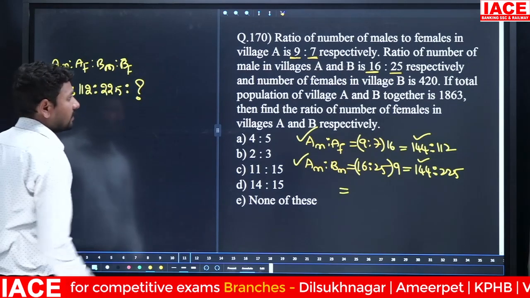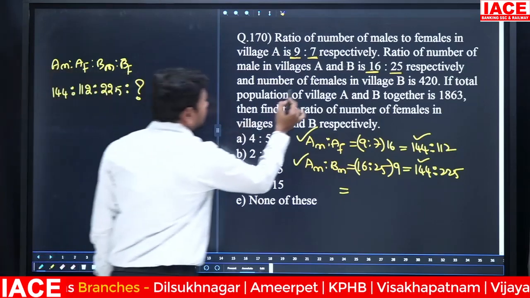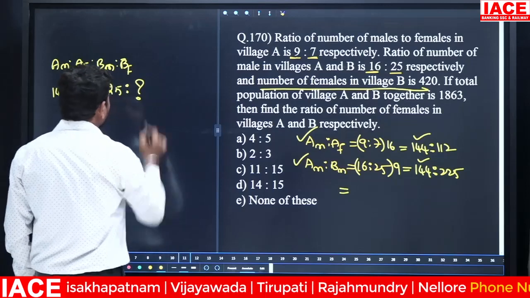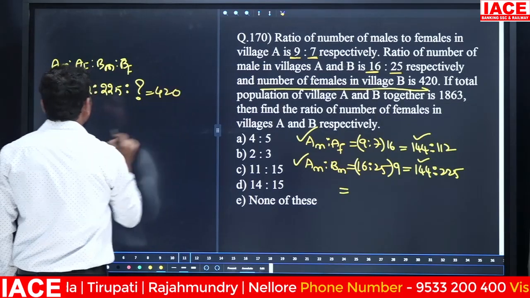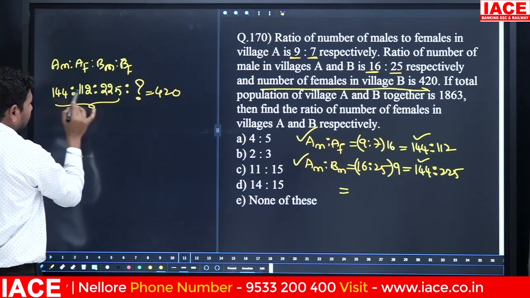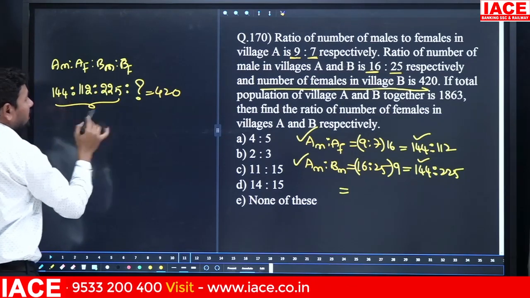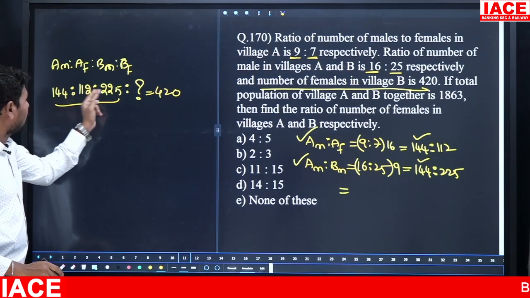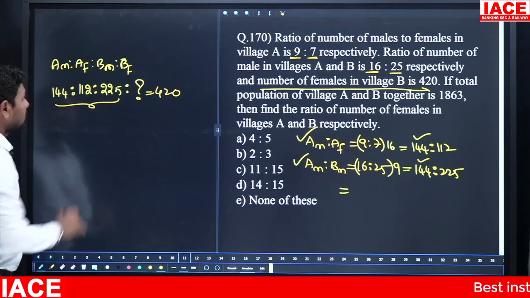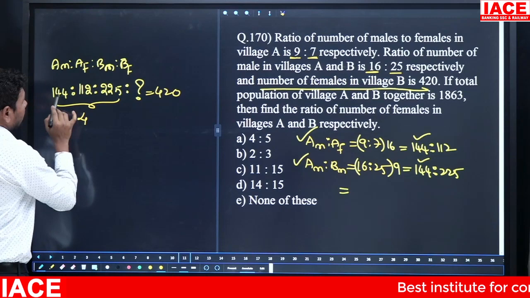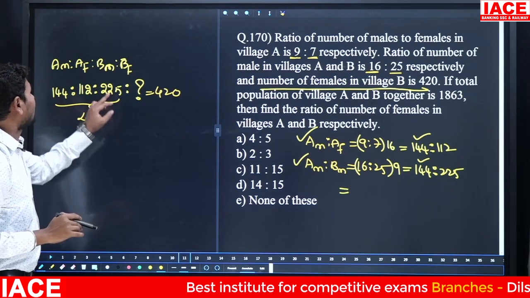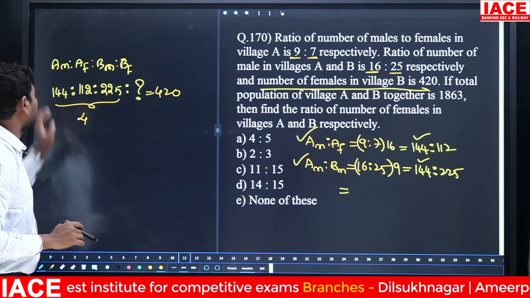Okay, it's not a matter. The B female value is clearly mentioned: the number of females in the village is 420. So this value is not required. We have to share among 144, 112, 225. The total parts: 144 plus 112 plus 225. 25 plus 12 is equal to 37, then 37 plus 44.